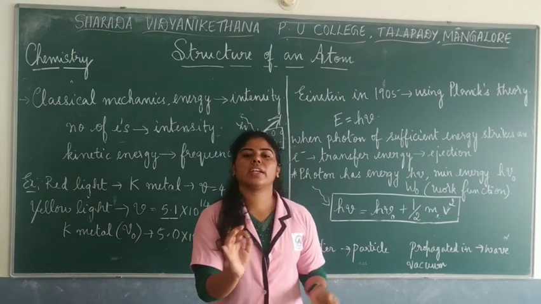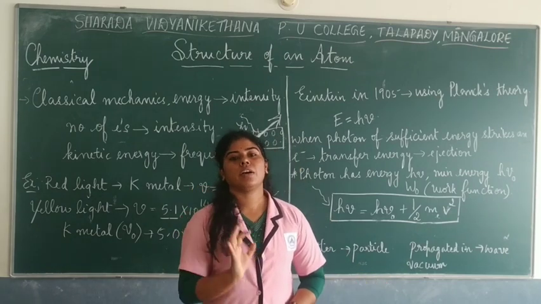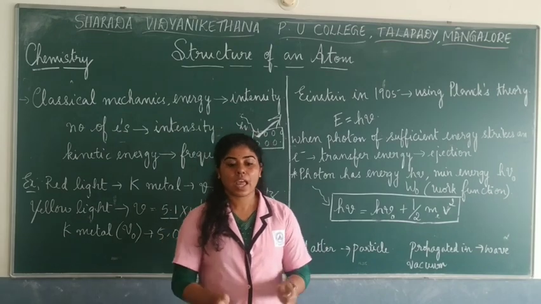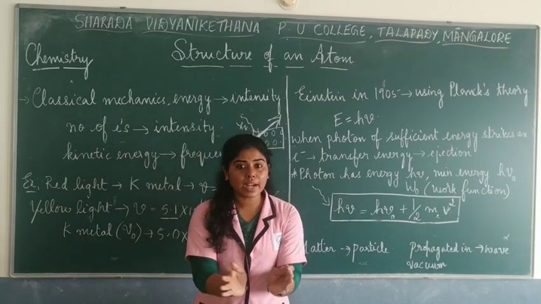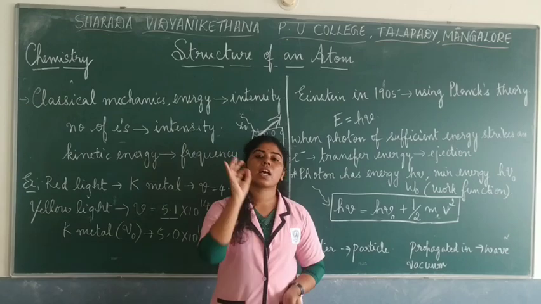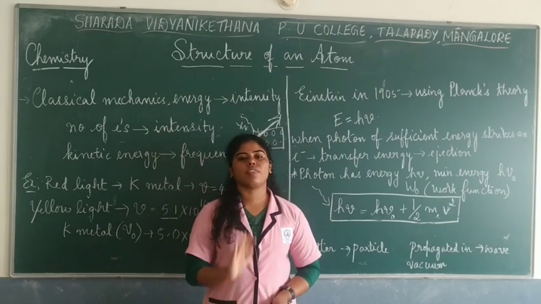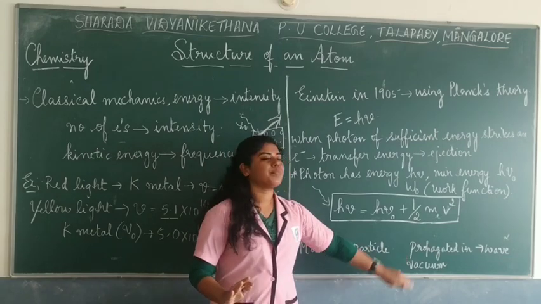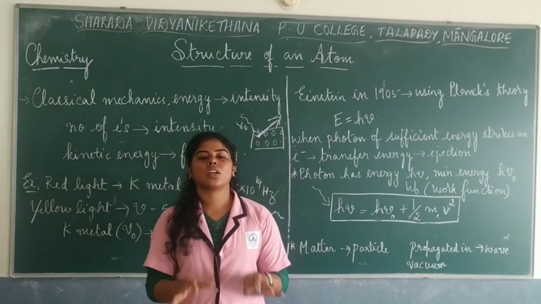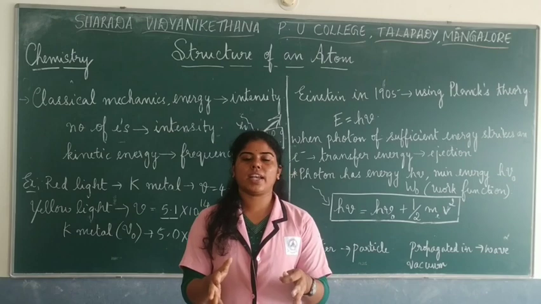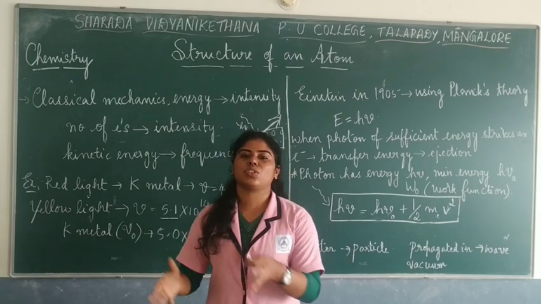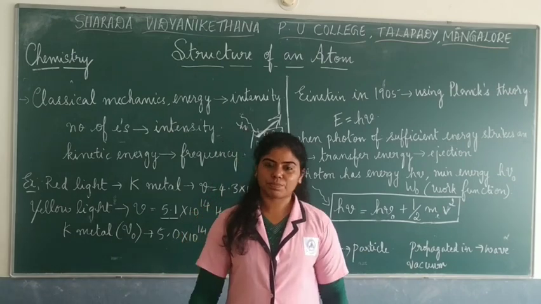Okay, electromagnetic radiation is a wave type of character. That's how we say. So when it is interacting with the matter or an object, then it is acting like a particle type, but in an empty space or vacuum, it is acting like a wave type. That's why we conclude that the electromagnetic radiations will have both wave nature and the particle nature.